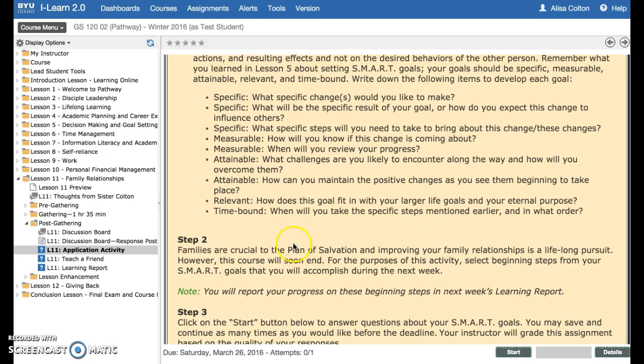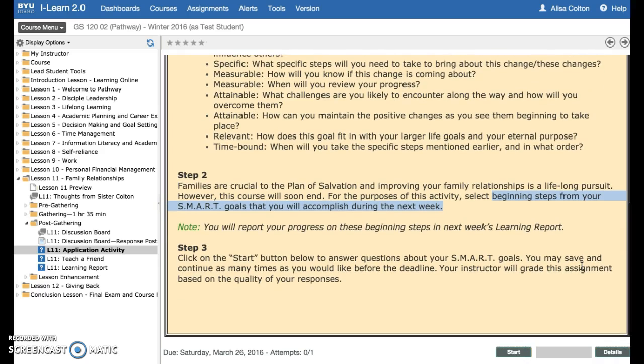Then remember that this might be a goal that's going to take a while. Maybe you think, oh, this is going to take the next year or two to really get to where I want to be. But for this assignment, I want you just to think of beginning steps, some things that you could do during the next week that will help you start working towards that goal. You don't need to have the goal done in a week, but what are some first steps that you could work on to help get that relationship where you want it to be.